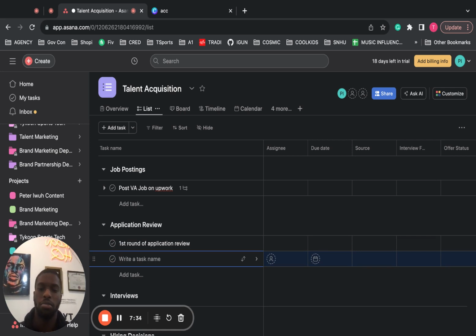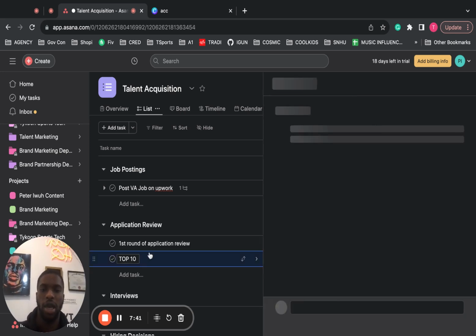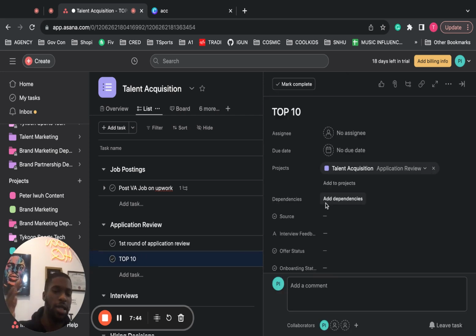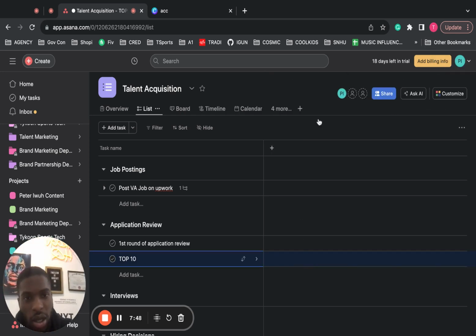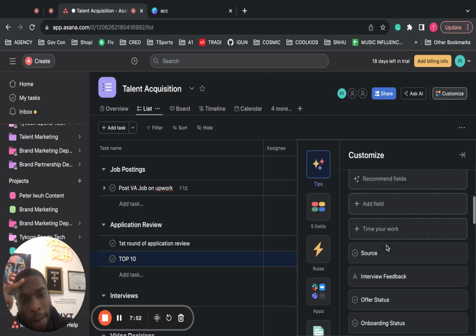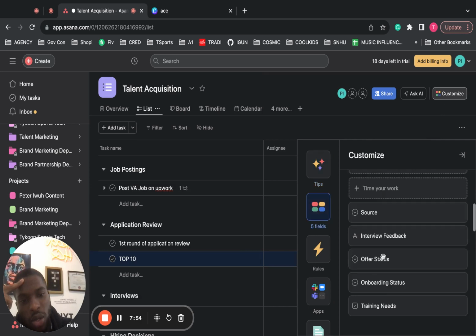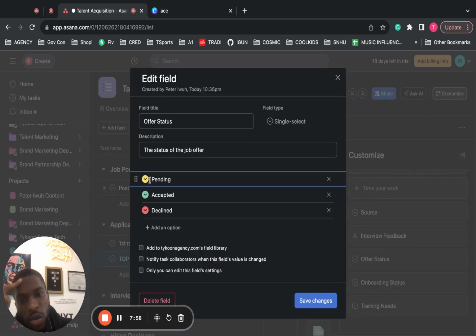And then maybe the top 10 promising candidates, and so on and so forth. You can come in here, and if you want to switch the stuff at the top, all you do is come to customize, and then the fields can be customized. Where it says source, interview feedback, offer, if you want to switch that or switch the colors, you can do all of that here.